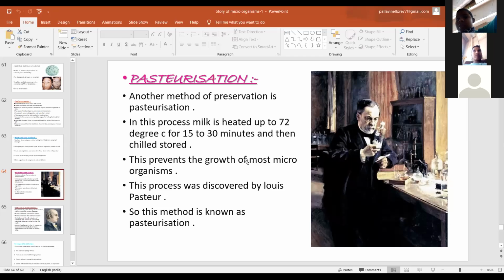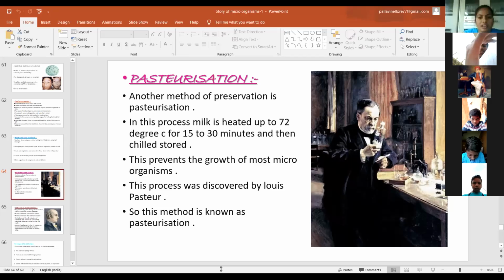So this method is known as pasteurization. Who discovered pasteurization? Louis Pasteur discovered the pasteurization method.